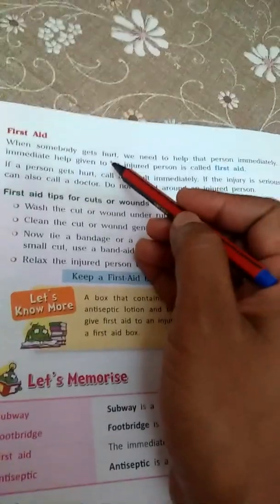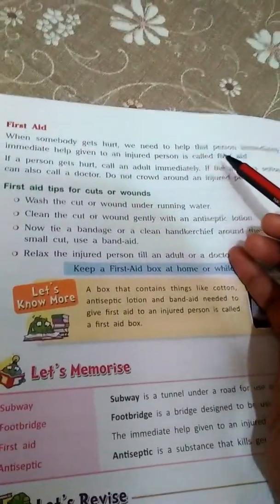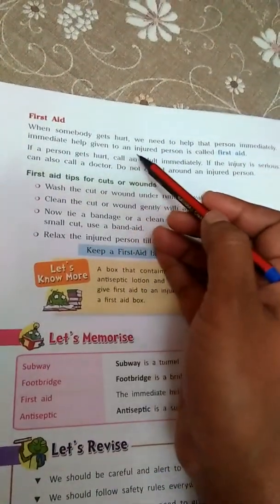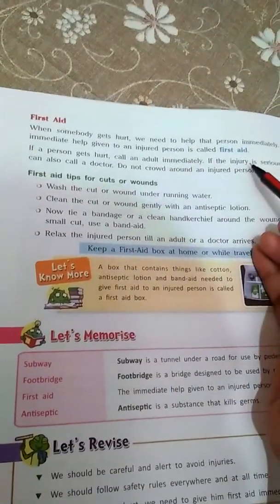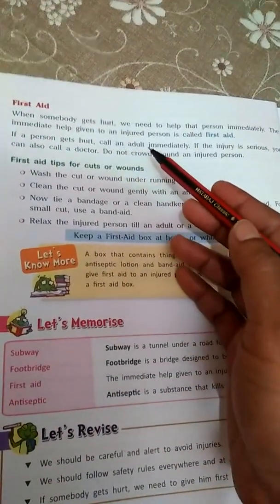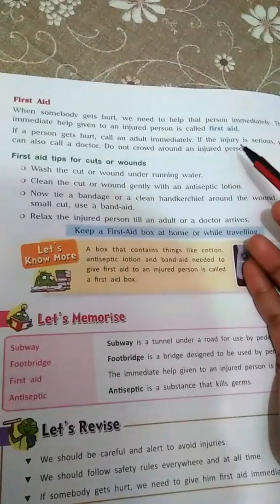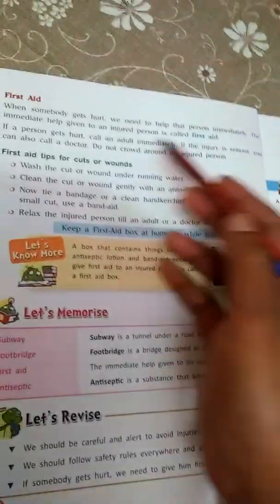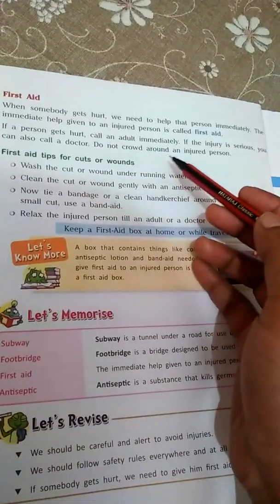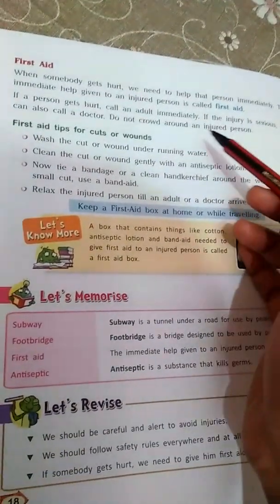When somebody gets hurt, we need to help that person immediately. The immediate help given to an injured person is called first aid. If a person gets hurt, call an adult immediately. If the injury is serious, you can also call a doctor. Do not crowd around an injured person.